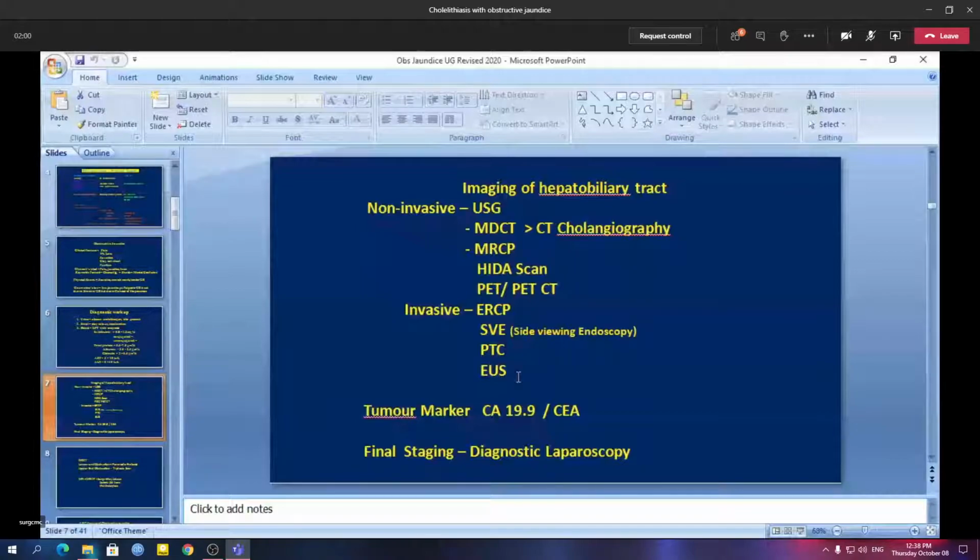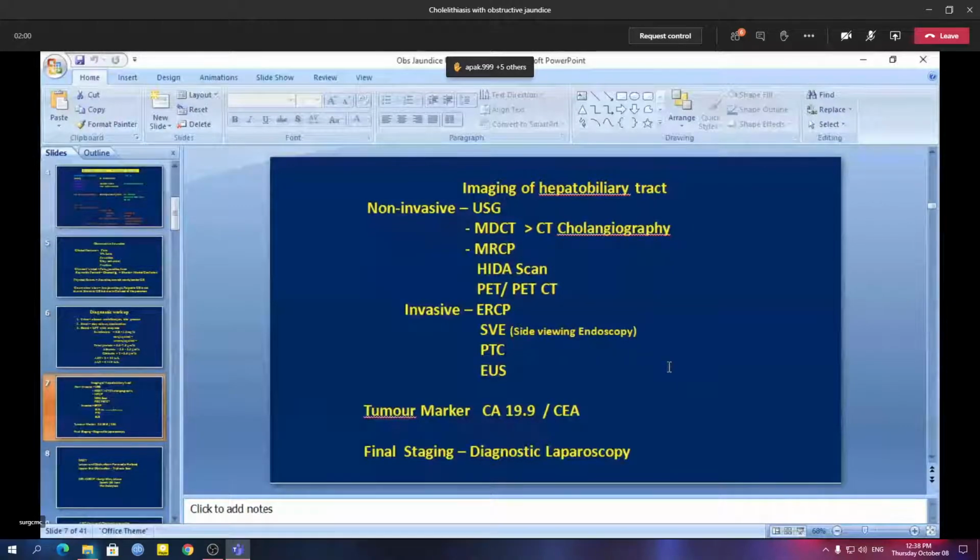In such situations, EUS may be helpful, and not only for imaging. We can also employ endoscopy-guided fine needle aspiration and thereby make the pathological diagnosis in malignant biliary obstruction.